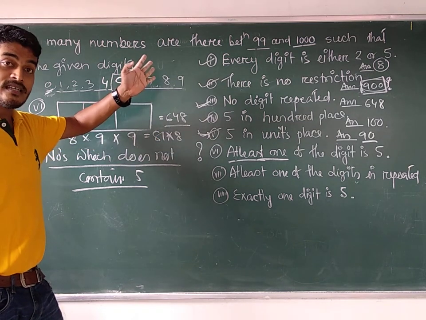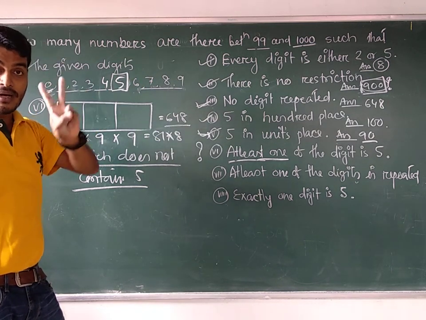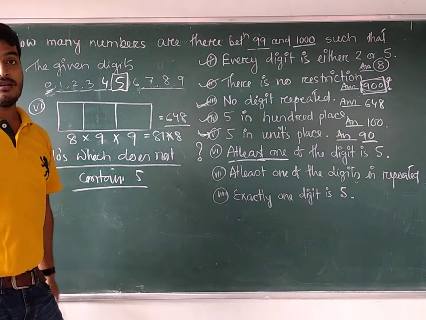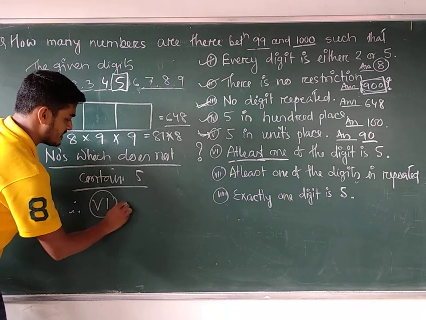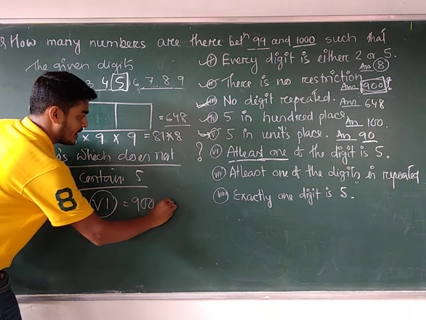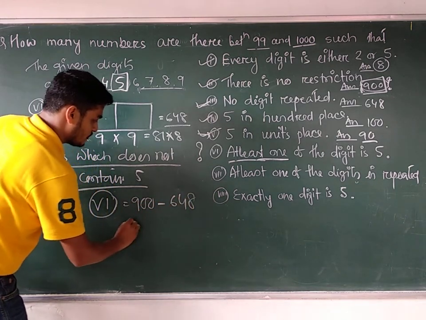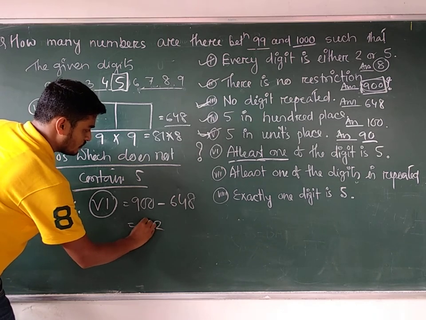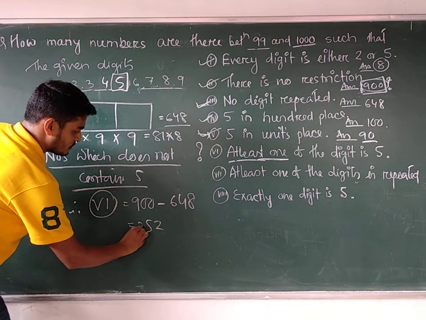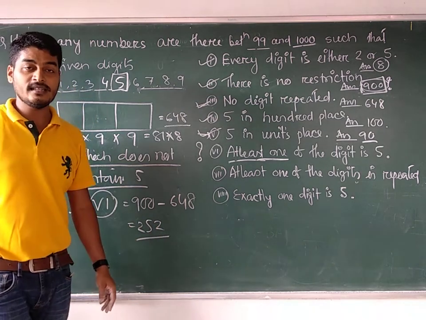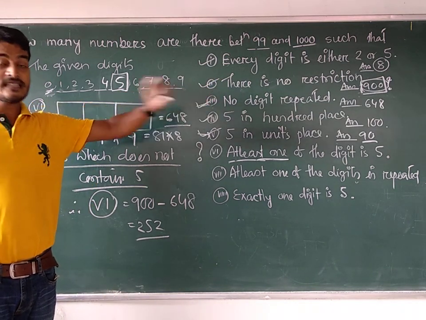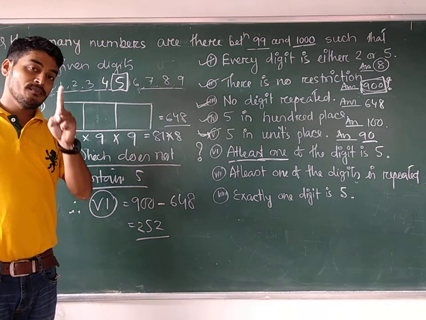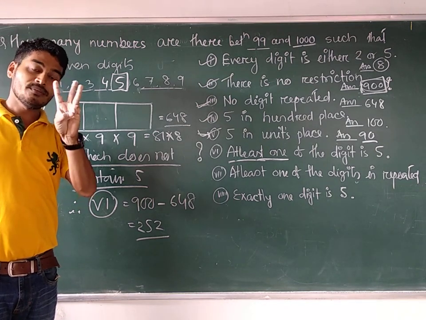Then what is left? Obviously 5 will be there, maybe 1 time, maybe 2 times, maybe 3 times. So that's why the answer of question number 6 is 900 minus 648. So the answer is 252. There are 252 numbers among the 900 which contain at least one 5. At least one 5 means maybe 5 one time, maybe two times, maybe three times.